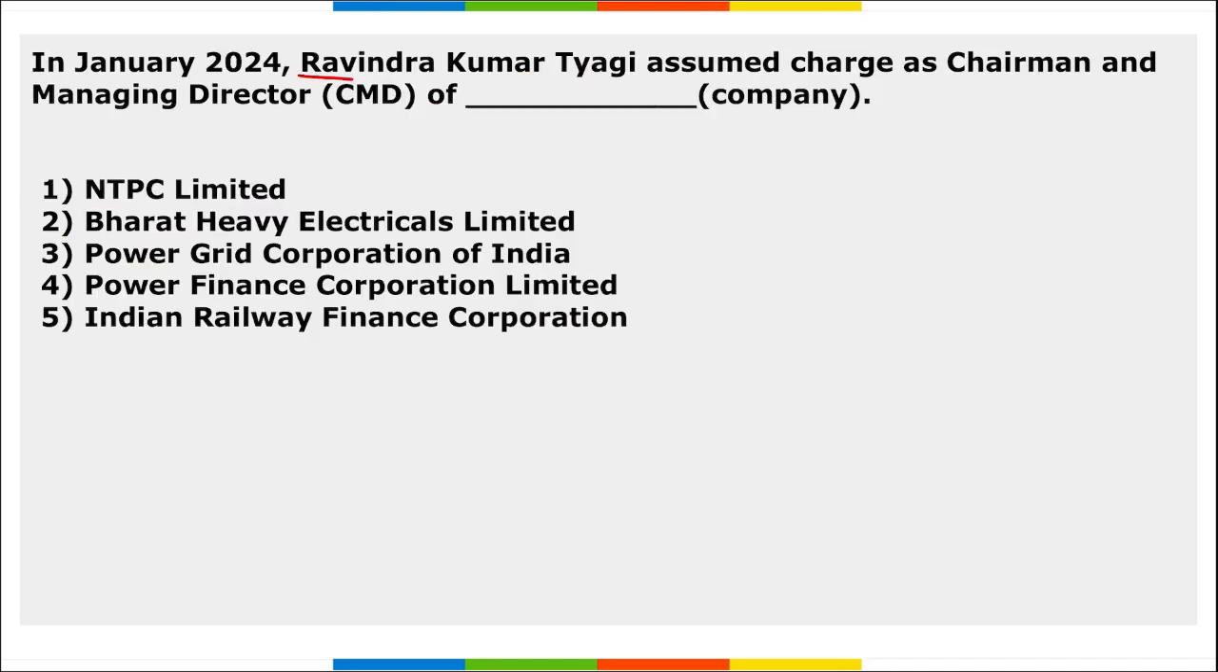Next, Ravindra Kumar Tyagi assumed charge as the Chairman and Managing Director of Power Grid Corporation of India. Right? He will succeed whom? He will be succeeding Kandikuppa Shrikant.